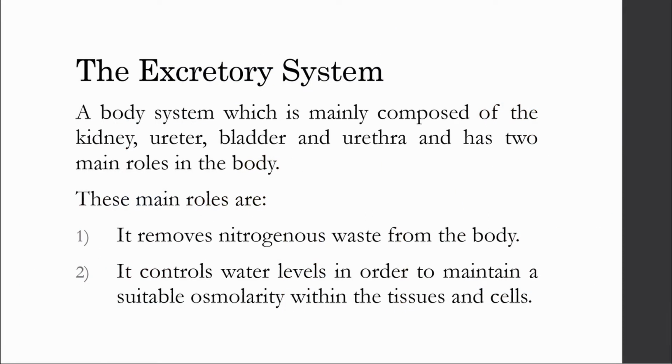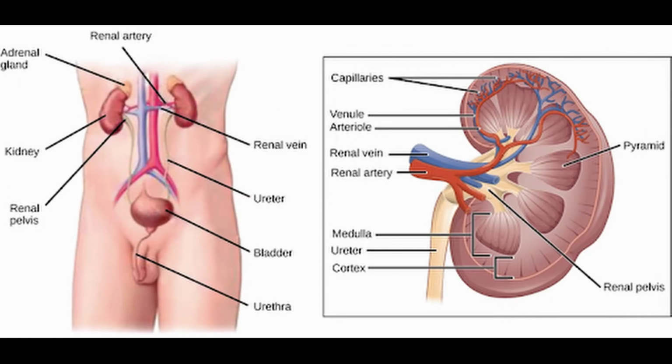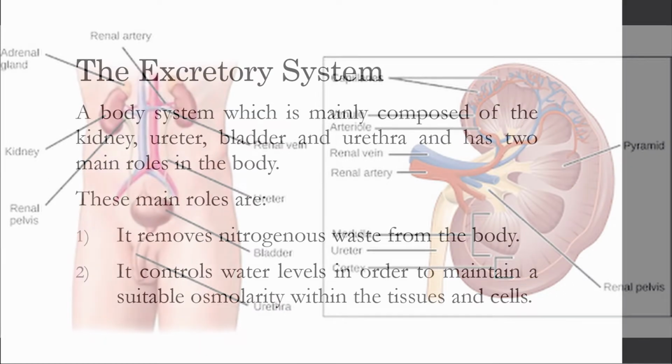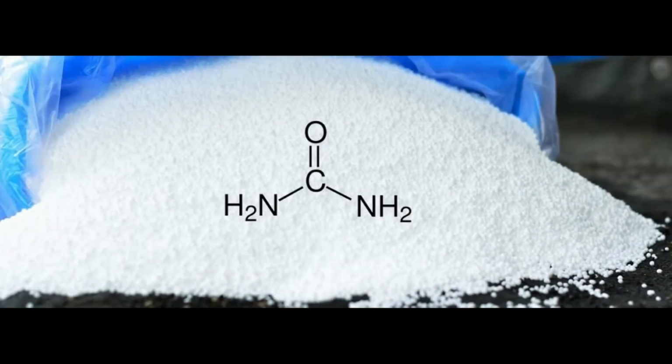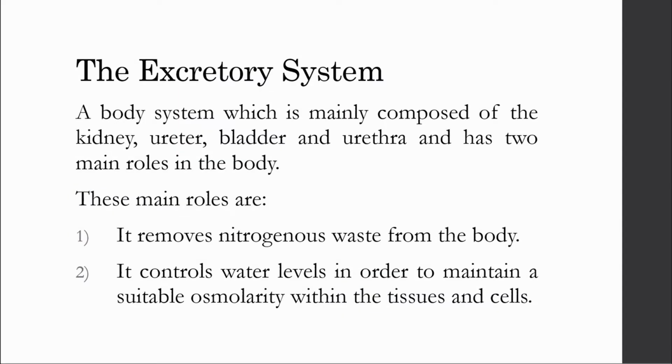Let's take a look. A body system which is mainly composed of the kidney, ureters, bladder, and urethra, and has two main roles in the body. Firstly, it removes nitrogenous waste from the body, such as the urea we produce, which may be toxic in large concentrations. And secondly, it controls water levels in order to maintain a suitable osmolarity within the tissues and cells.